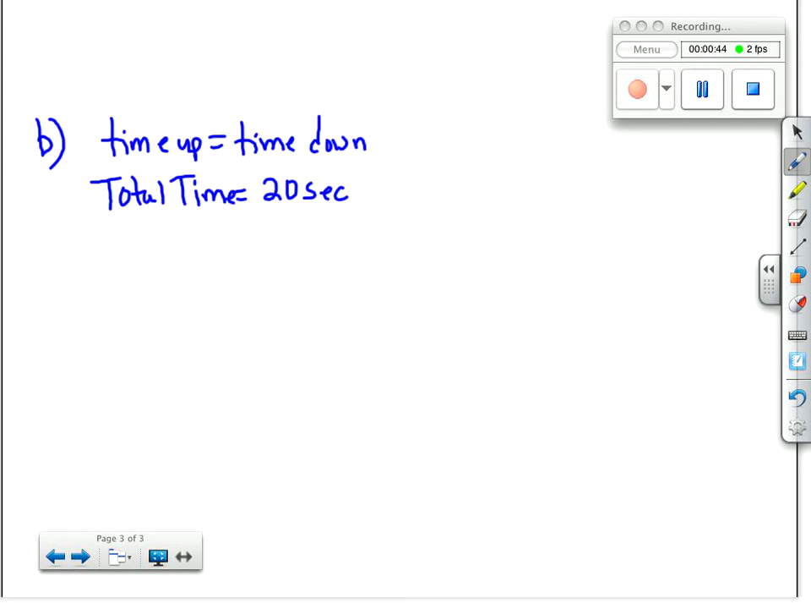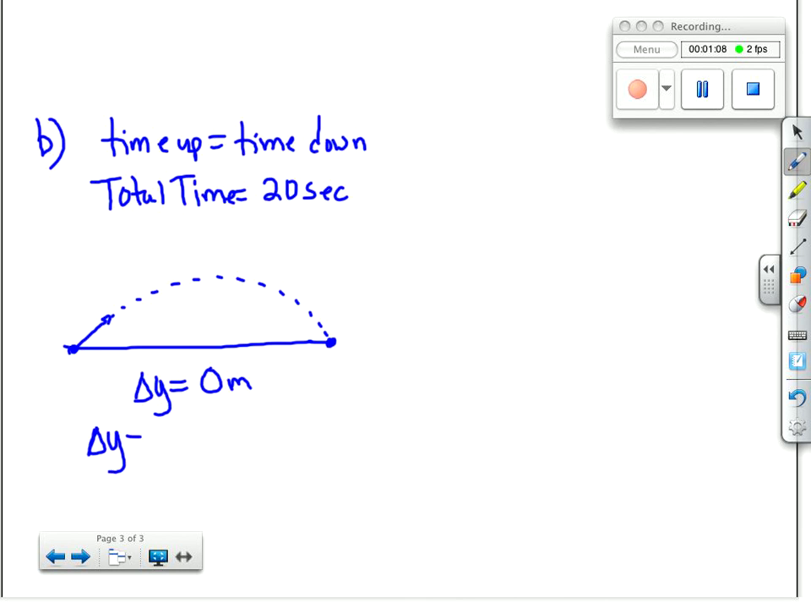Now, another way that we can look at that same problem, like for example, what if we didn't have that time up or time down calculated? When I think about this path that the projectile is taking, and when I look at where I started to where I ended, my displacement in this direction is 0. So I could still use this equation by putting 0 in for delta y and solving. That's going to give me the same thing. Okay?